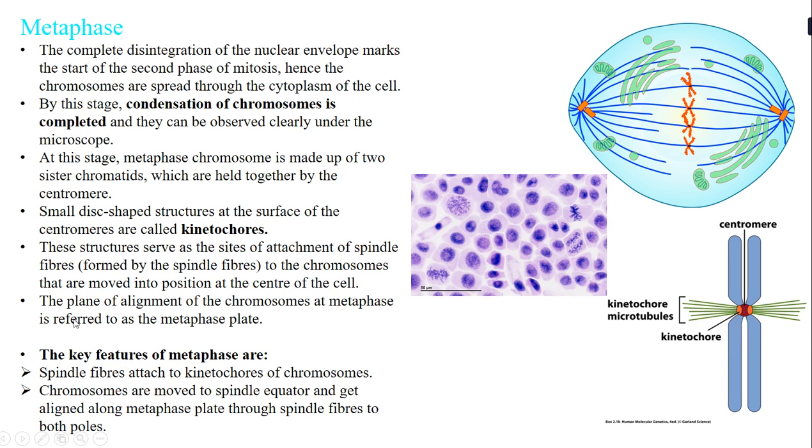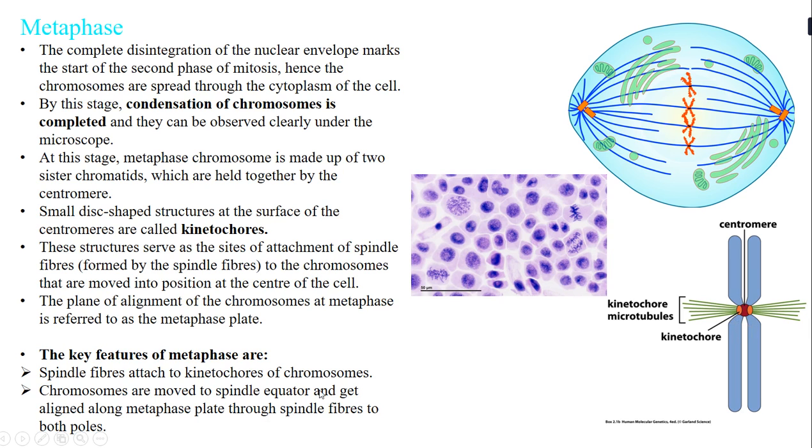Now the plane of alignment of the chromosomes at metaphase is referred to as the metaphase plane. Let us also see some key characteristic features of metaphase. First, the spindle fibers get attached to the kinetochores of the chromosomes.